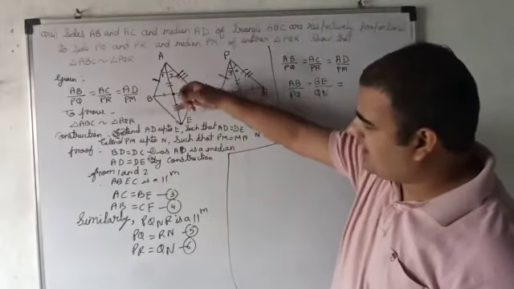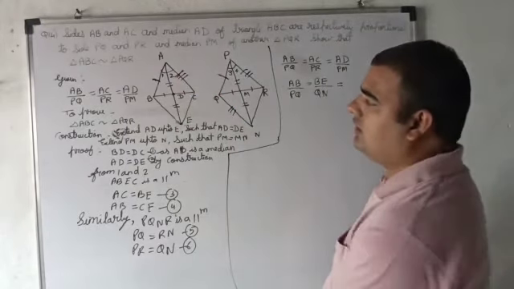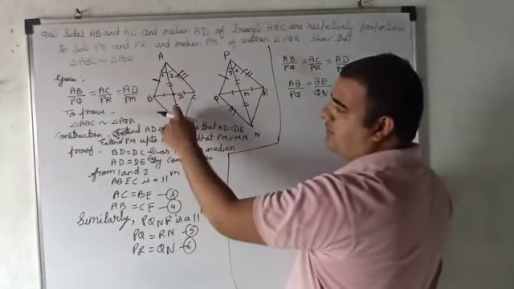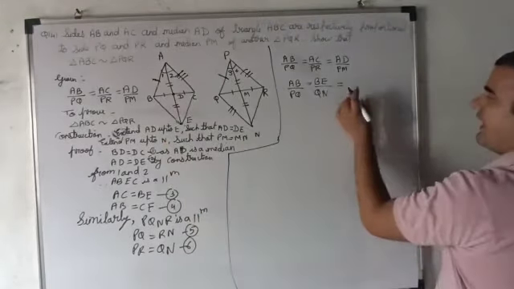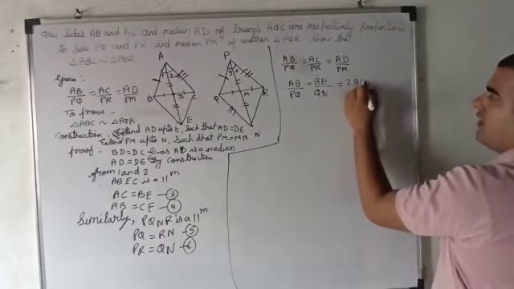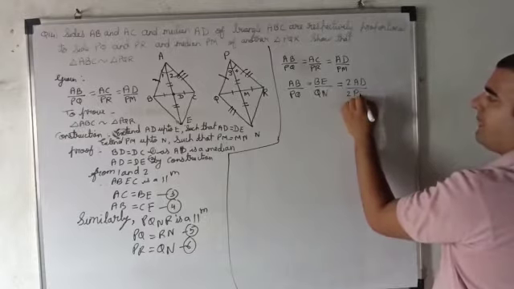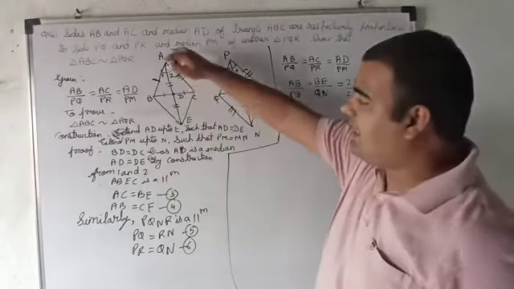Now AD plus AD, can I say it is 2AD? It is AD and this is also AD. So can I add here 2AD? And here also 2PM. Because I want side AE.